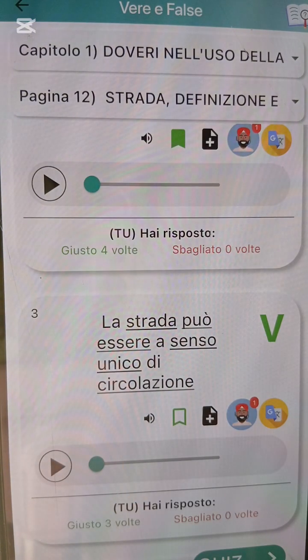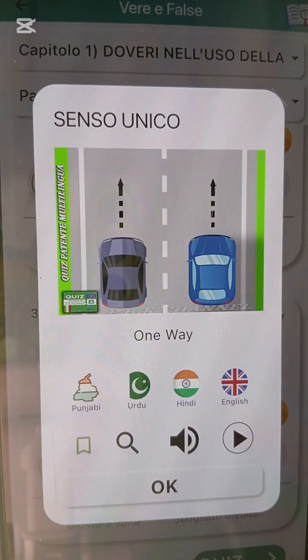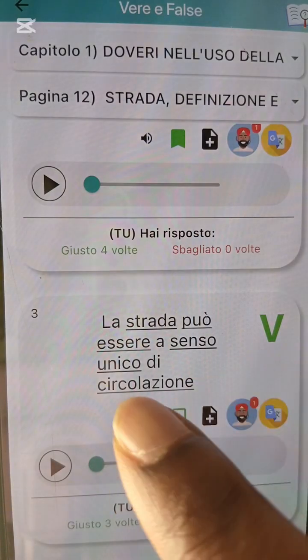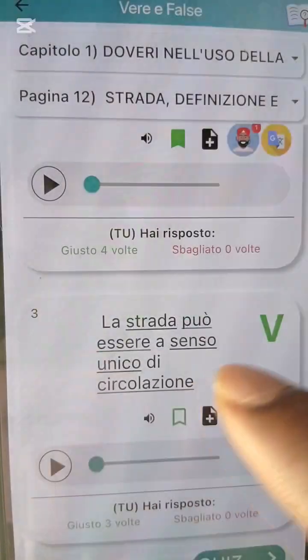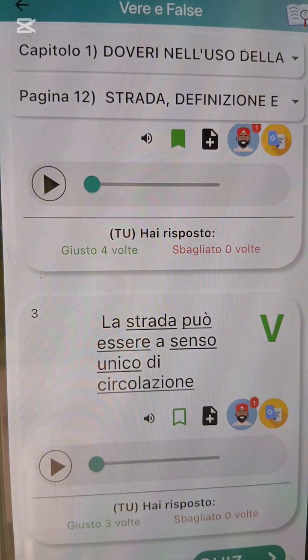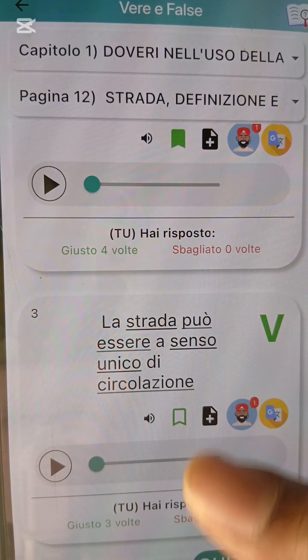La strada può essere a senso unico di circolazione. He said a road can be one way what? Circulation. Senso unico means one way. The vehicles are going in the same direction. Senso unico is what? One way. They are going in the same direction. Okay? Can be senso unico, can be one way what? Circulation. Yes, a road can be one way circulation.